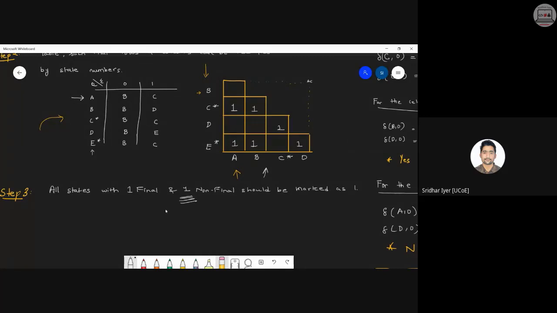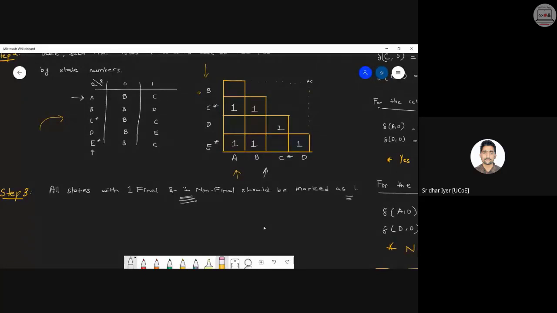Yes, Jay, that is what I'm doing right now. I'm revising all these steps. So this is what step number three is all about. Wherever there is an intersection between a final state and a non-final state, all those cells will be marked by a one. That is what is being asked in the algorithm.